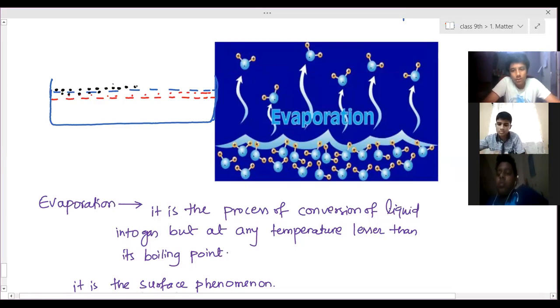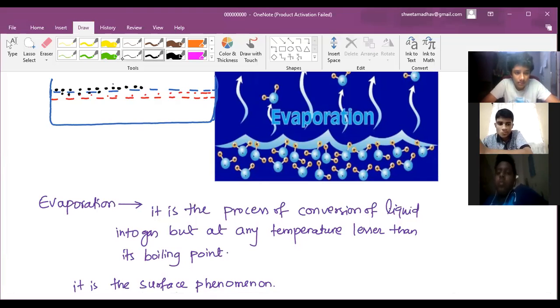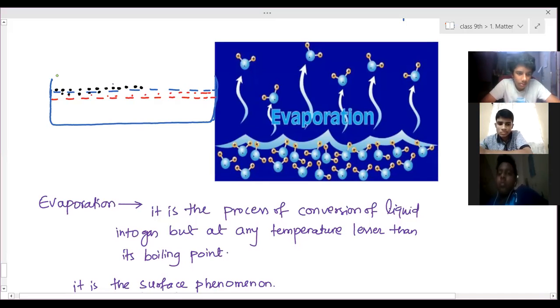Near them are the surrounding air particles, and below them other water particles. So these black particles on the boundary take heat energy from these particles as well as from air particles.